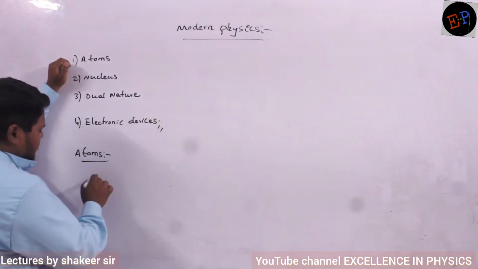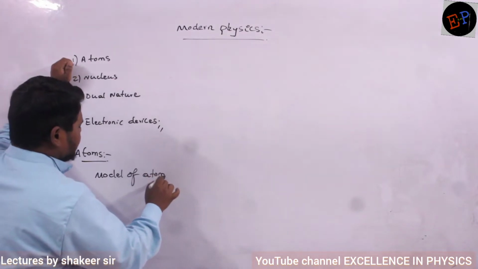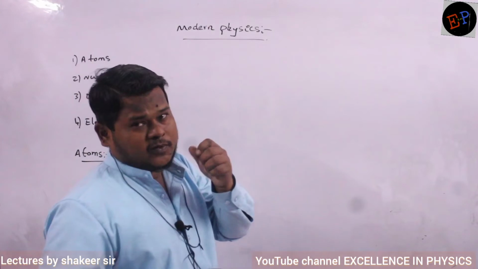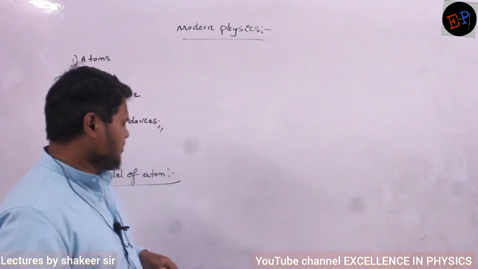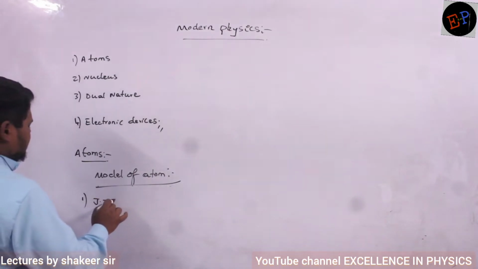See my first model of atom. Many people tried to understand what an atom is made up of. Are you able to understand? The first person who made this type of trial is Thomson.